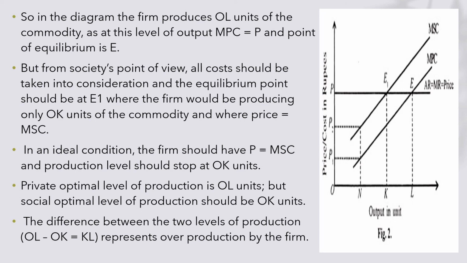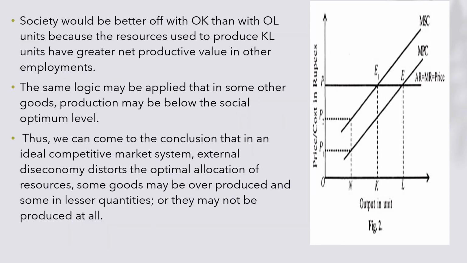The private optimum level of production is OL units, but the social optimum level is OK units. The difference between the two levels of production represents the overproduction by the firm. Society would be better off with OK than OL units because resources used to produce KL units have greater net productive value.